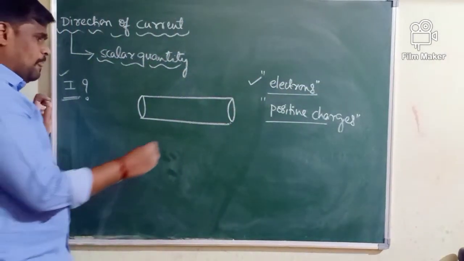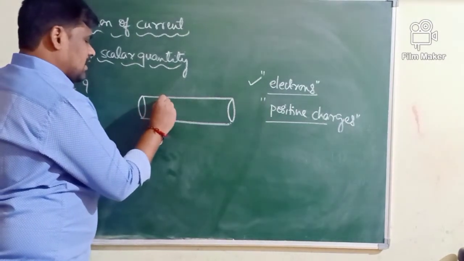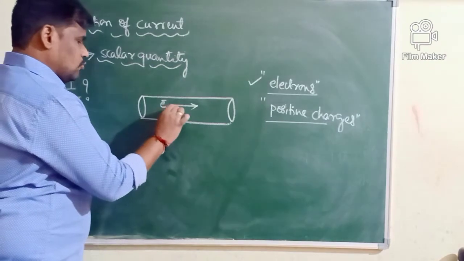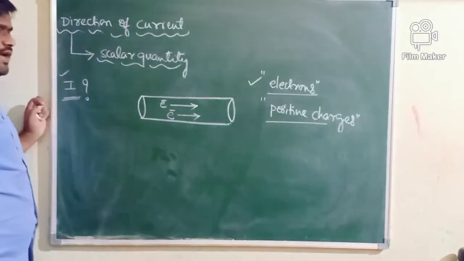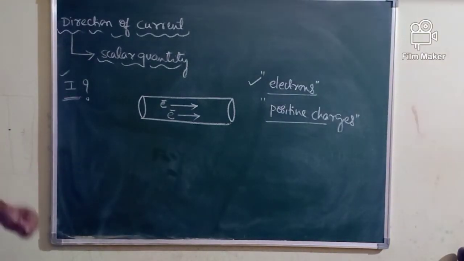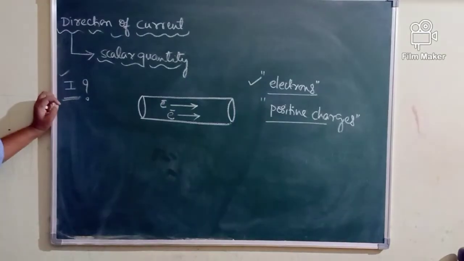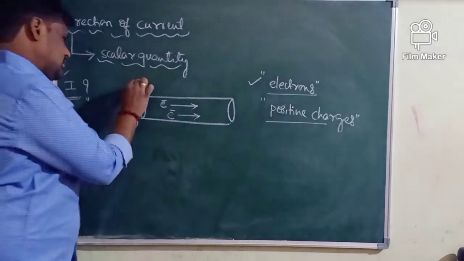Say for example, if the electrons in a conductor are moving along this direction, and I ask what is the direction of the current here, the direction of the current is opposite to the direction of flow of electrons.